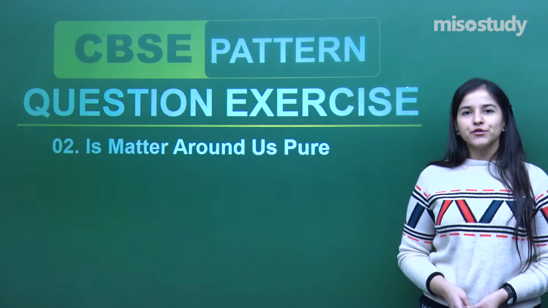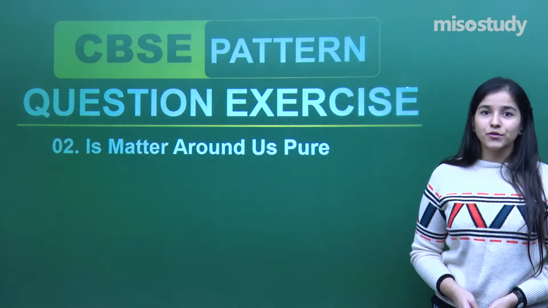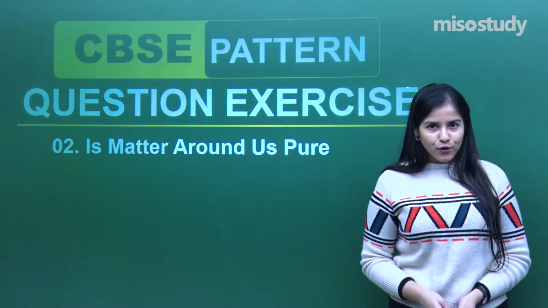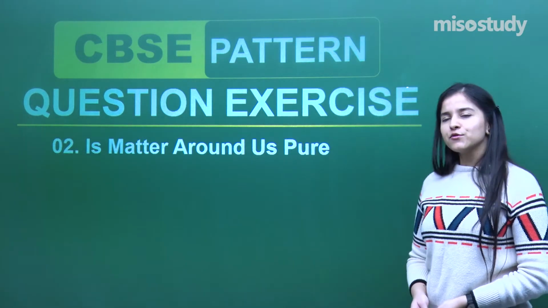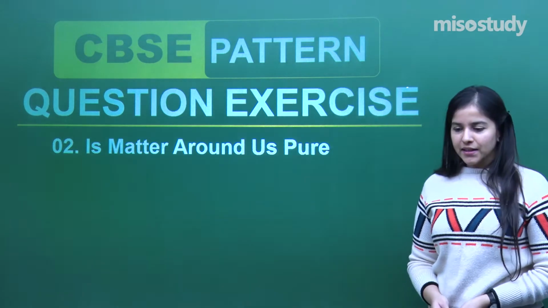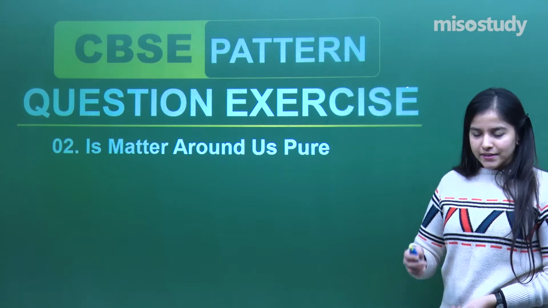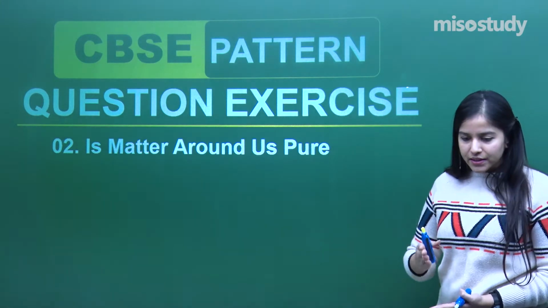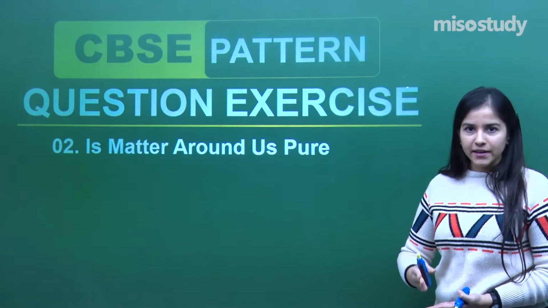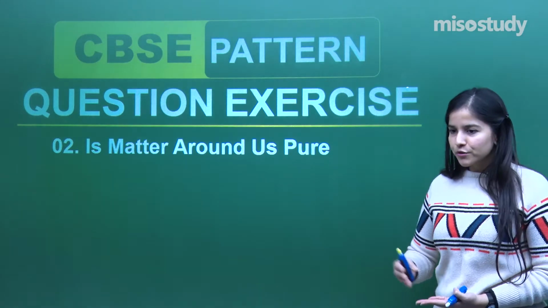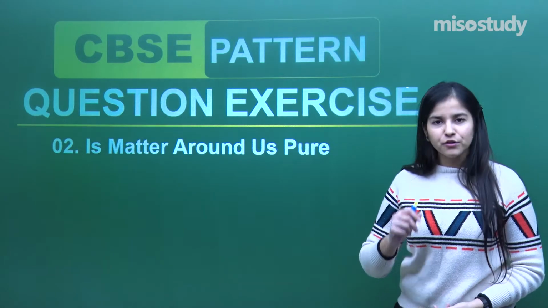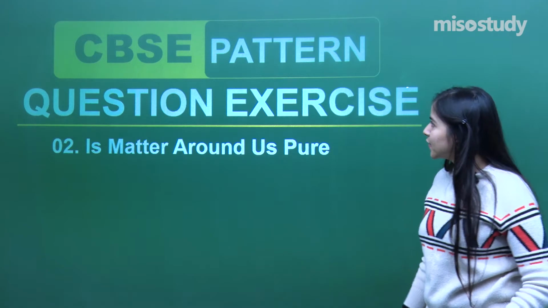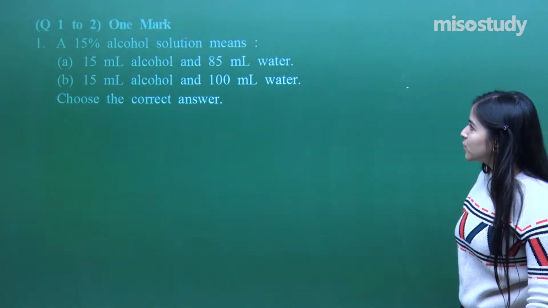So what I've brought for you today is a set of 10 questions which we are going to perform together for this chapter, Is Matter Around Us Pure? Basically, what we are going to discuss is a pattern of questions starting from 1 mark, 2 mark, 3 mark and 5 mark. So we will be going according to that, and I'm expecting that each one of you has revised the entire concept. So let's move on to question number 1.